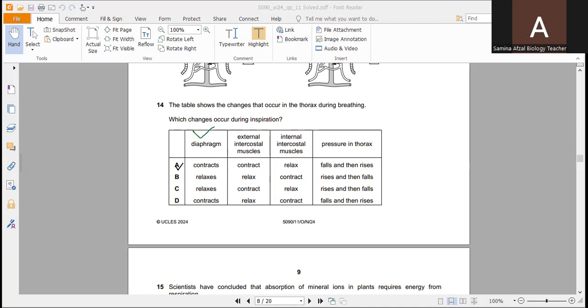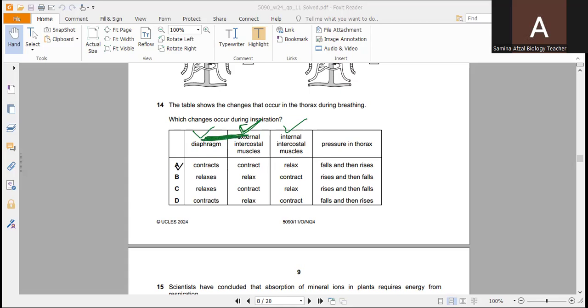External intercostal muscles will also contract. Keep in mind, when the diaphragm contracts, the external intercostal muscles will also contract, and internal intercostal muscles will relax at that time. Both of them will contract at the same time.